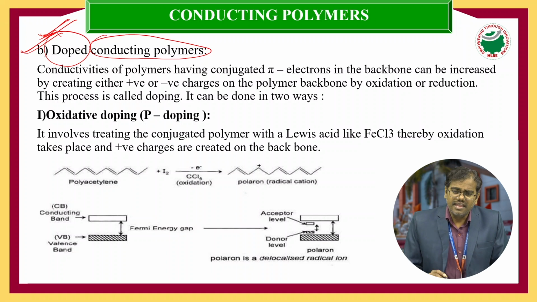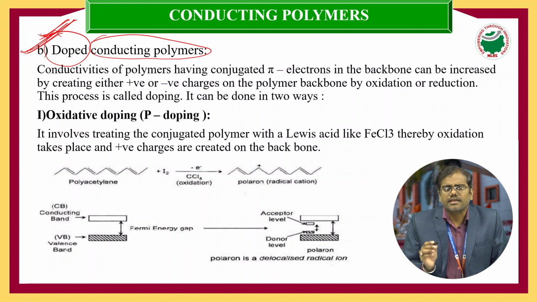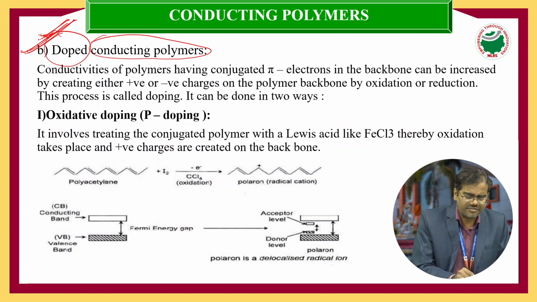Conducting polymers usually possess some amount of conductance, so to increase their conductivity value, we use the doping process.